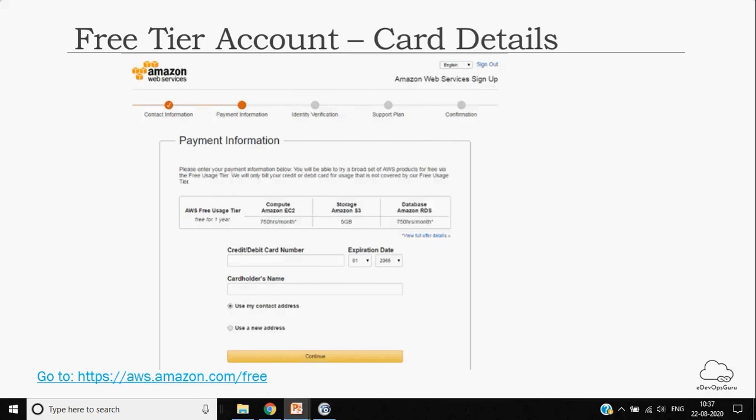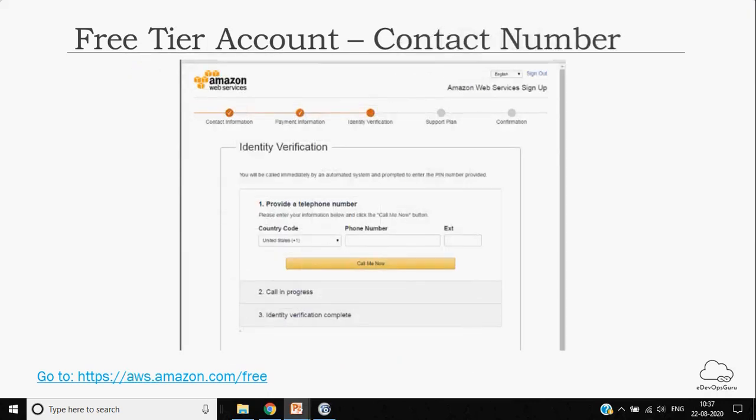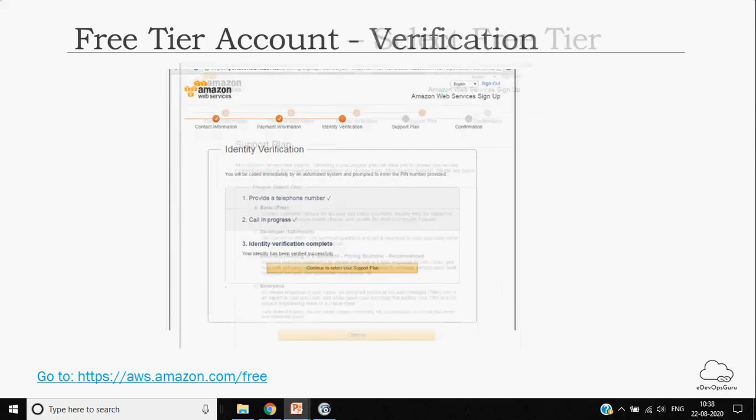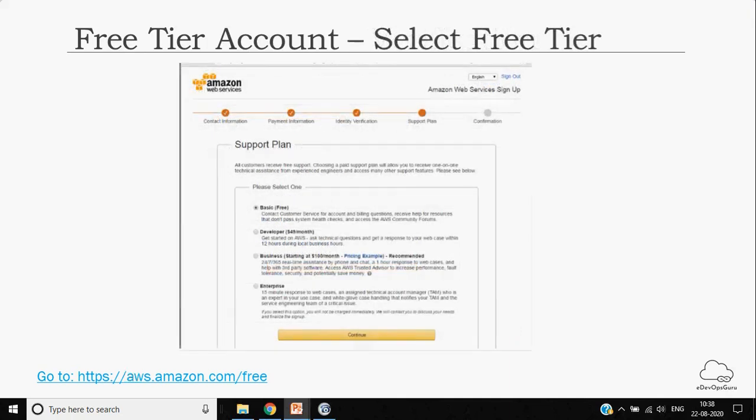Once you enter it, you need to enter your phone number also, because using the phone number they will verify whether you are a genuine user. You can ask for a call, or you can ask for the SMS also. Once that call process is done, your account is validated and created.